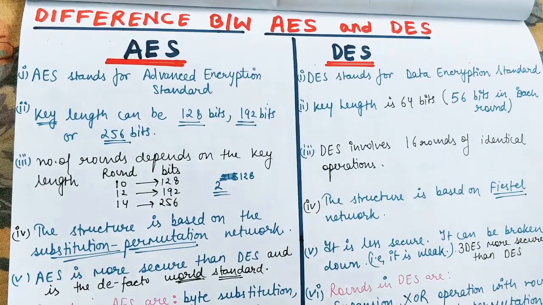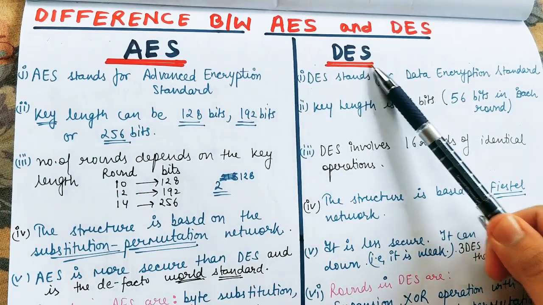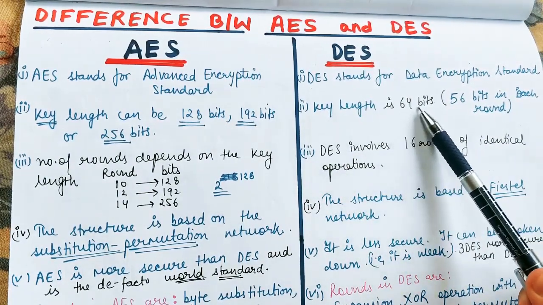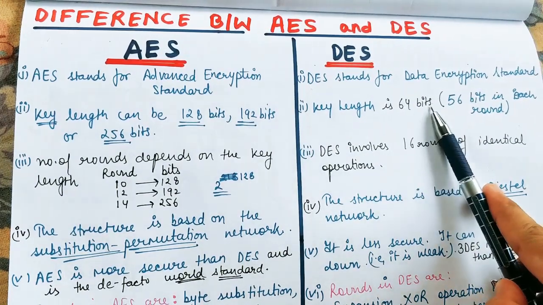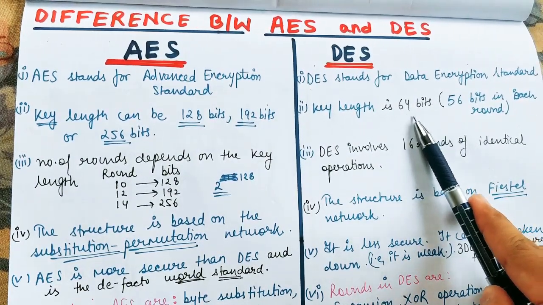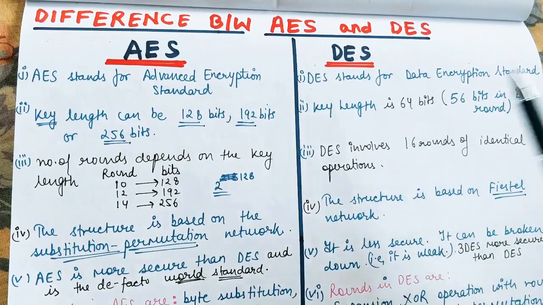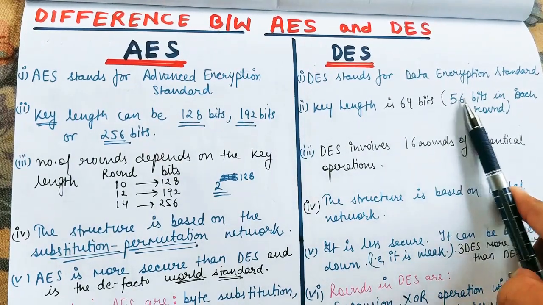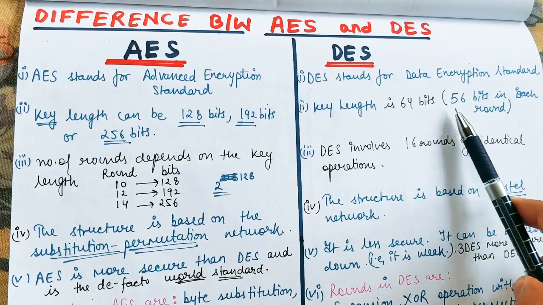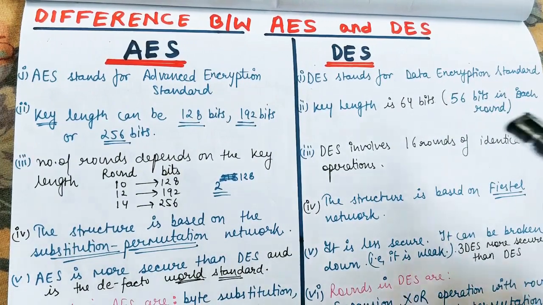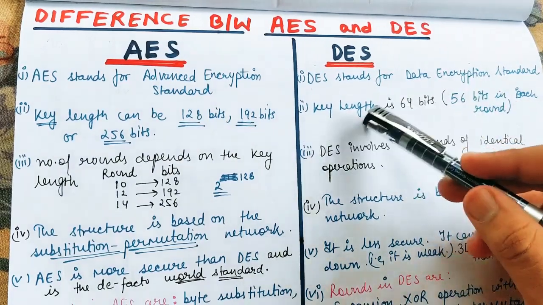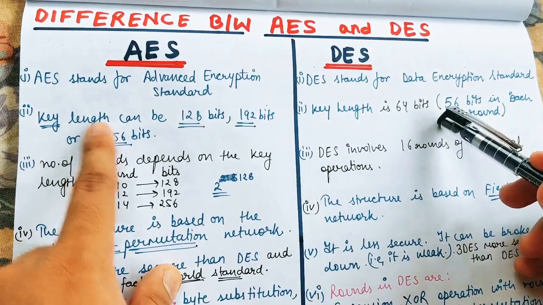Now let's see the second point. The key length in DES will always be fixed, that is 64 bits. We have one key called the master key, which is 64 bits in length, and from this one master key we derive 16 subkeys of 56 bits each. There are 16 rounds, that's why we have 16 subkeys. Each subkey is of 56 bits. So that's why we can say key length is fixed over here, but key length can be variable